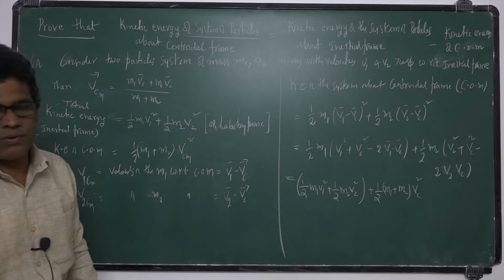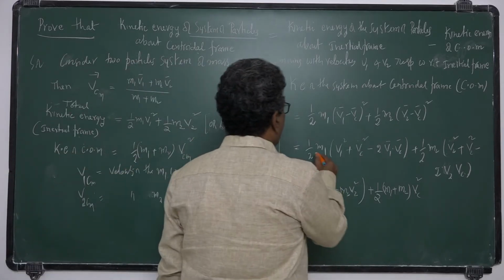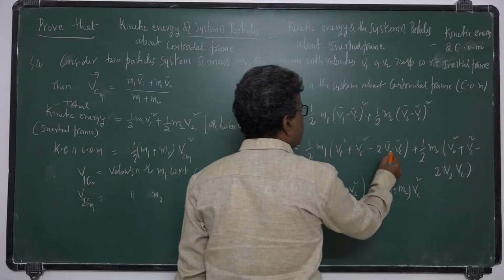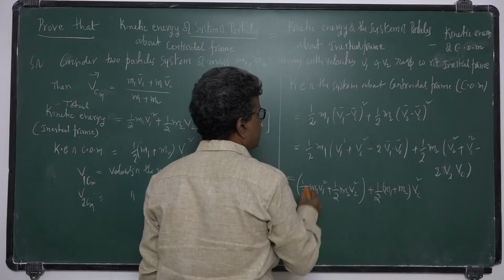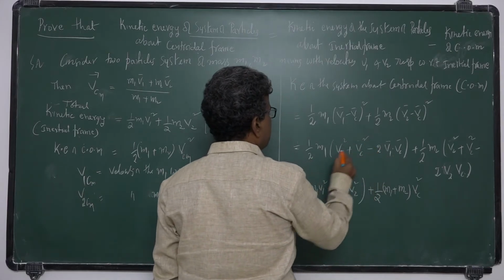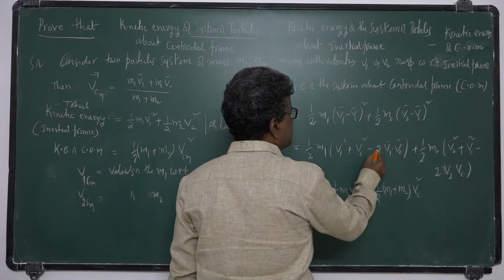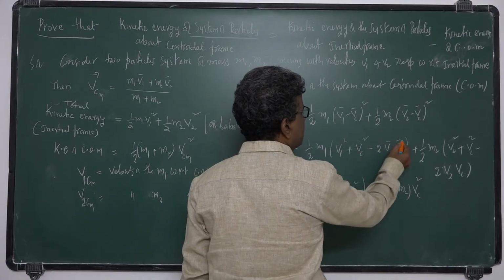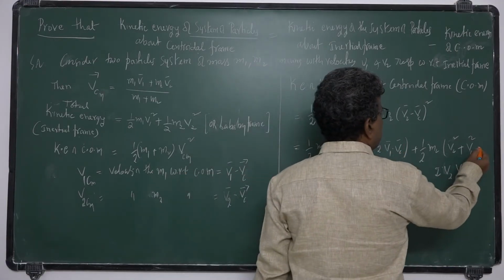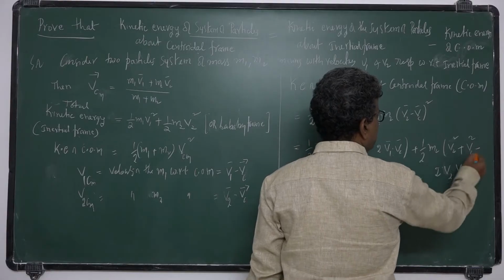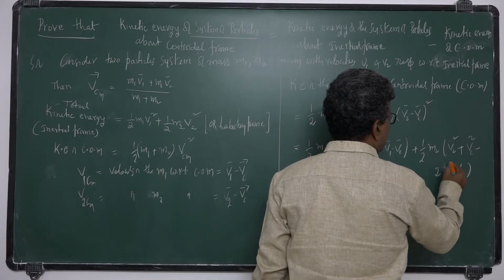Then half m1 into 2 v1 dot vc: the 2 gets cancelled, so you will get minus m1 v1 dot vc. Here you will get minus m2 v2 dot vc.